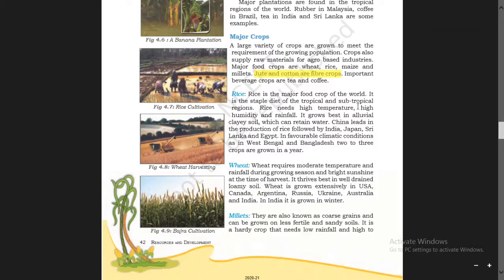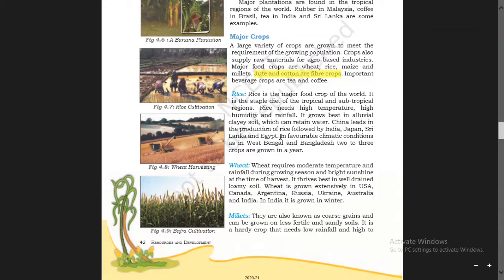Rice needs high temperature, high humidity and rainfall. To grow rice you need high temperature, high humidity and rainfall. It grows best in alluvial clay soil which can retain water. So it grows best in those areas. China leads in the production of rice, followed by India, Japan, Sri Lanka, and Egypt.